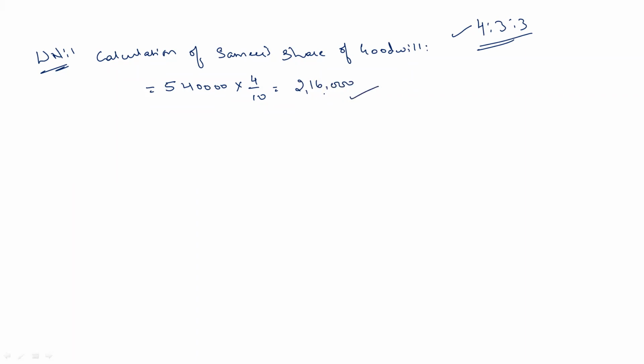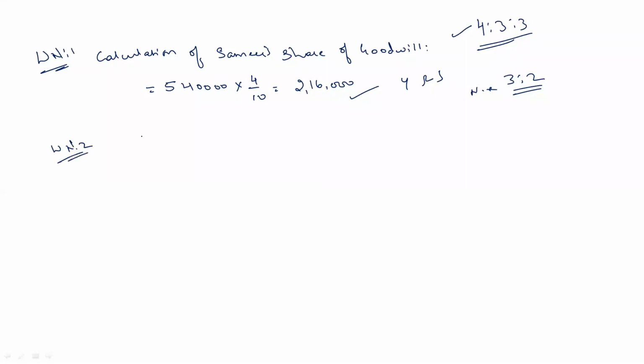Now this amount has to be contributed by the remaining partners, that is Yasmin and Saloni. In which ratio? In the gaining ratio, right? So usually if in question gaining ratio is not given, then what we will do? We will check if new profit sharing ratio is given or not. If that is given, then we'll find out the gaining ratio. If new profit sharing ratio is also not given, then we will consider old ratio as the gaining ratio, right? In this question, new profit sharing ratio is given, that is 3:2. So this is the new ratio, right? Now we'll find out the gaining ratio.